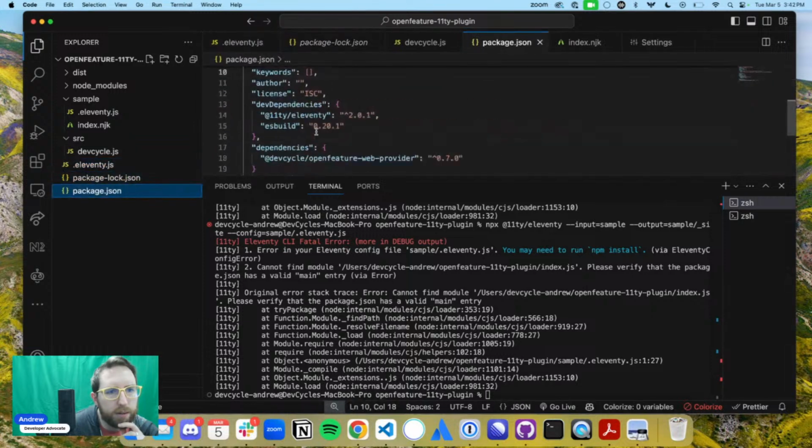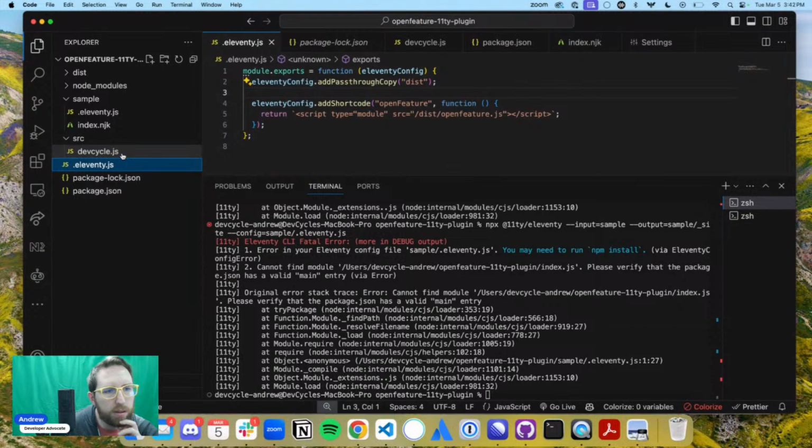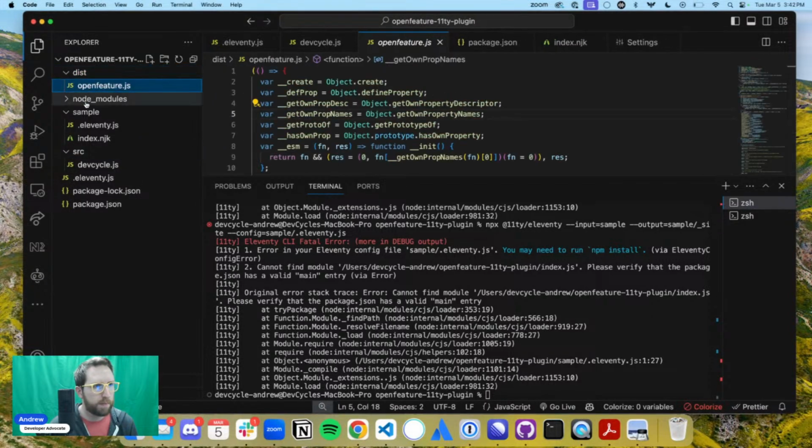Okay, so this is good. This is what we want to be here for our plugin. That's all good. We've got this here. So I think this plugin is by Eleventy. This is just a plugin with the way that I'm implementing it here, which is a little bit different than how I implemented it before. So I've already built here, in node modules, we've got this node module sample 11ty.